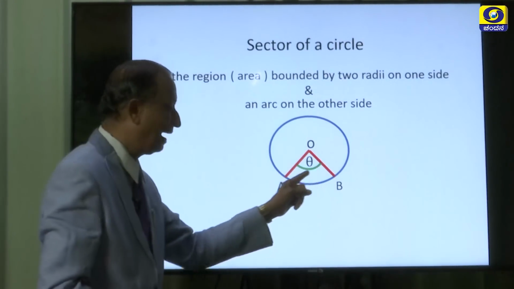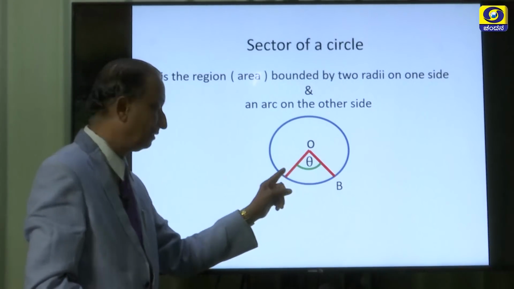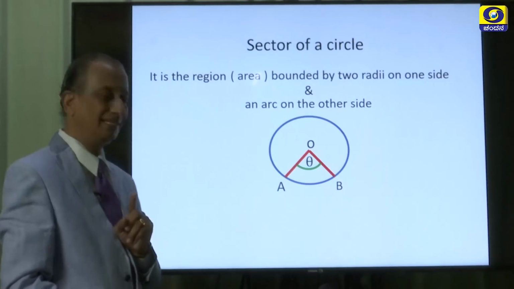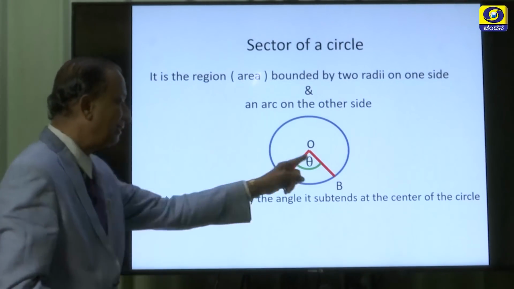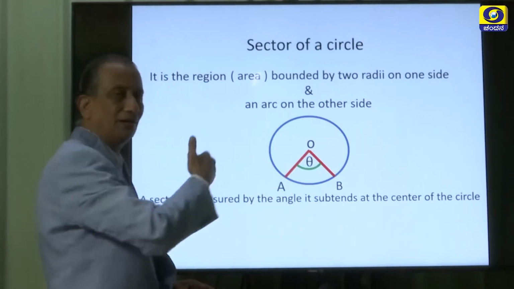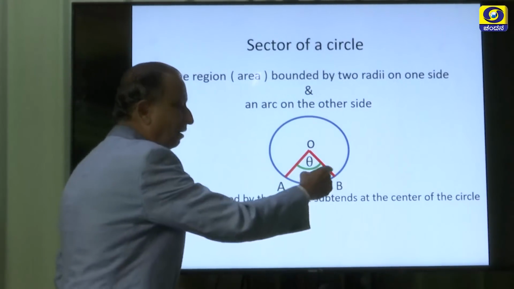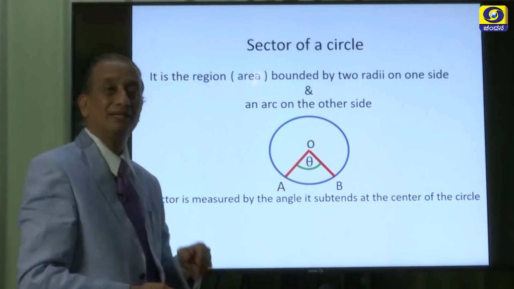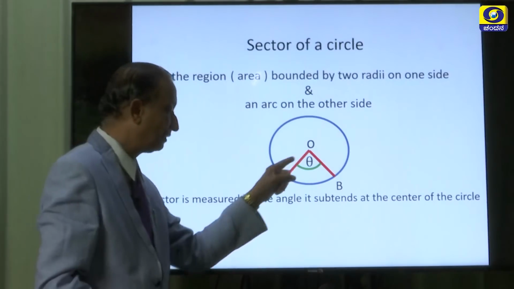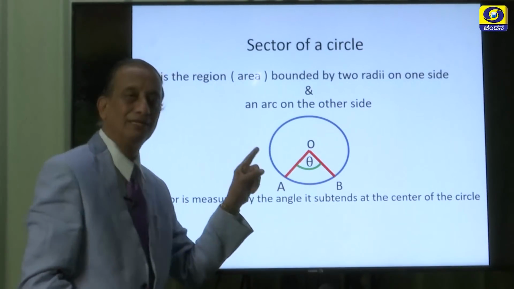Now, here the angle at the center subtended by this arc, let us call it theta. Using this angle only, we are going to measure the area and the length of the arc, and so many other things can be easily calculated using the angle at the center subtended by this arc.